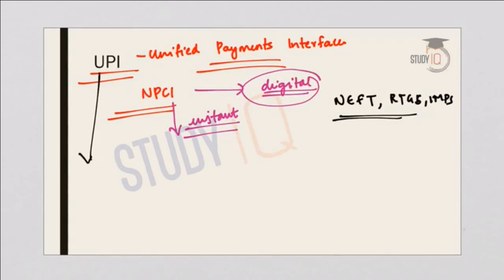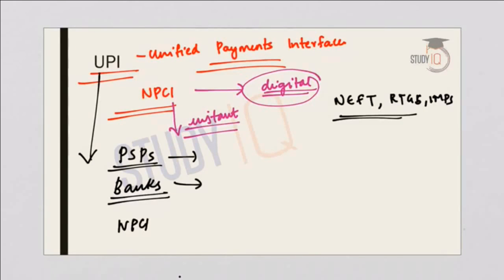Now coming to the key players in UPI, there are three important players. The first one is payment service providers, or PSPs. They provide the interface to the payer and the payee. So here the interface is provided by PSPs. The second one is the banks, which provide the underlying accounts. The second important stakeholder here is the banks that provide the accounts. And the third one is NPCI, the National Payments Corporation of India. They act as a central switch between both of these.